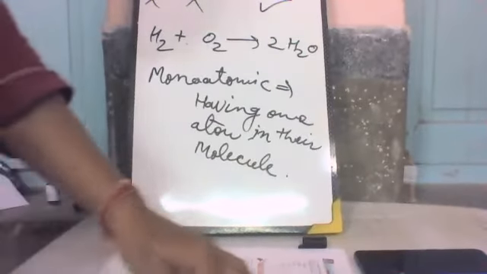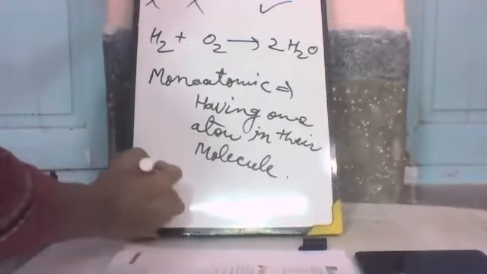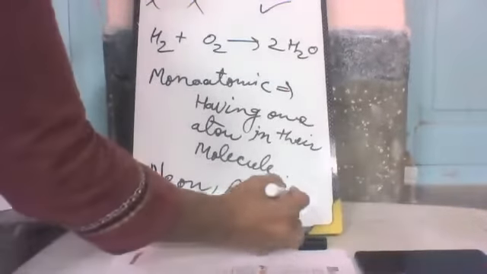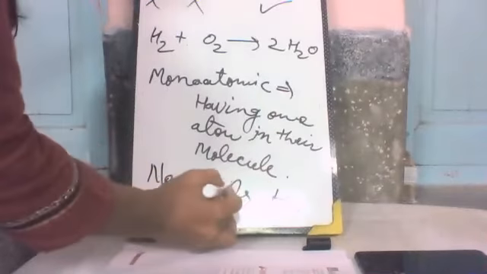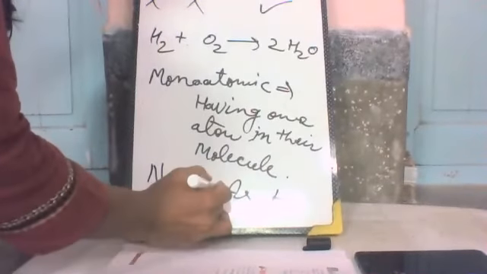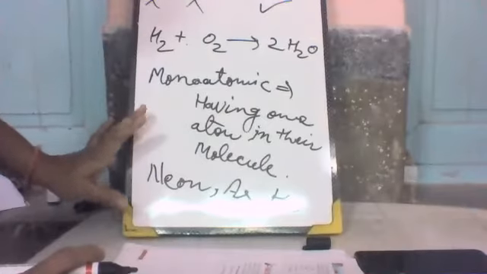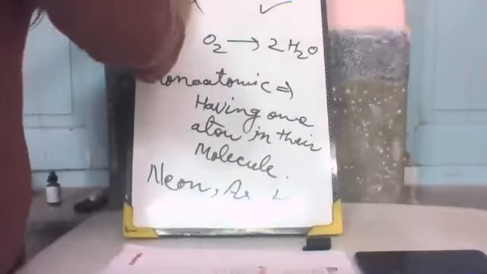Linked atoms are called molecules. Neon, argon, helium remain on their own. They are monoatomic, having only one atom in their molecules. They stay isolated because they are stable.